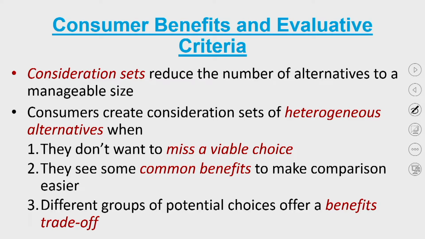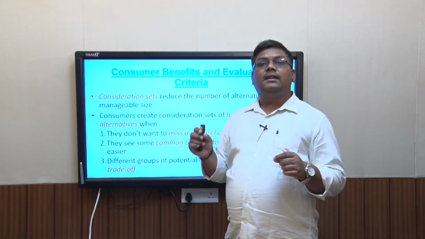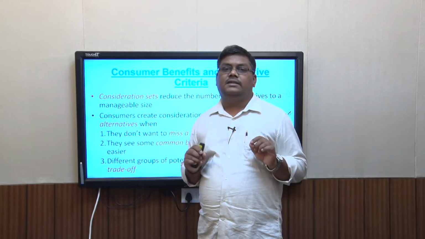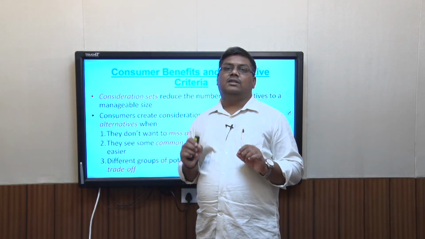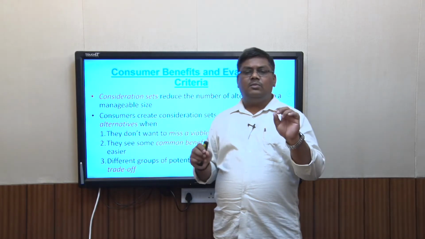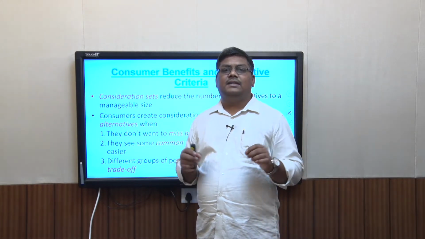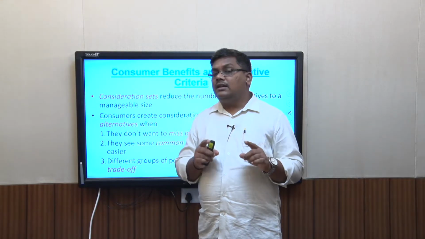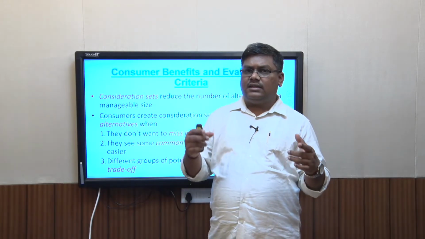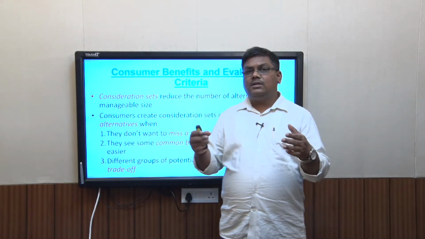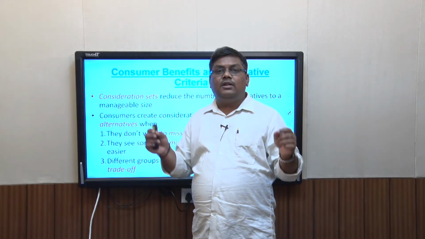Now, consumers can create two kinds of consideration sets: a homogeneous consideration set and a heterogeneous consideration set. In the homogeneous consideration set, all products are of a similar type with similar benefits. But a consumer can also create a heterogeneous consideration set, and that is more important. Why? Because the more heterogeneous a consideration set is, the more available choices there will be, and the more distinct the products will be.